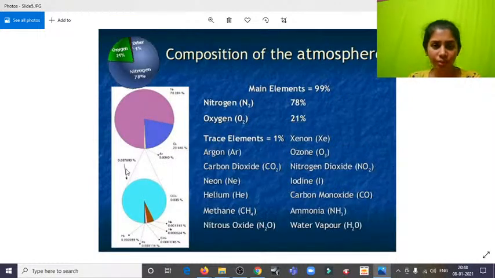The composition of the earth's atmosphere is 21% oxygen and 78% nitrogen, and 1% other gases. Nitrogen, or N2, is 78%, oxygen is 21%, and then argon (Ar), carbon dioxide, and neon. These are the minor part of the composition. This whole group comprises just 1%. The majority goes to nitrogen, and the second position goes to oxygen.